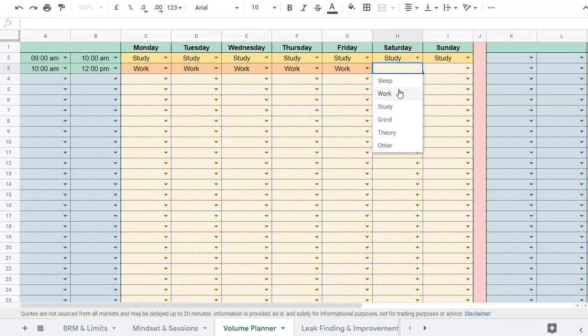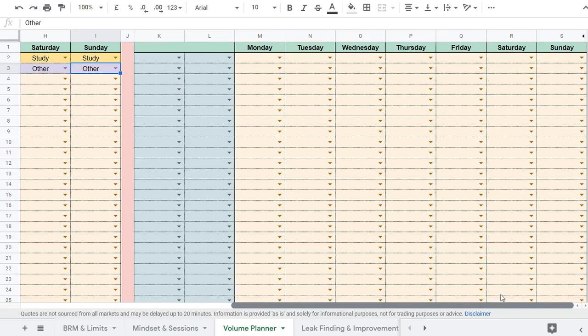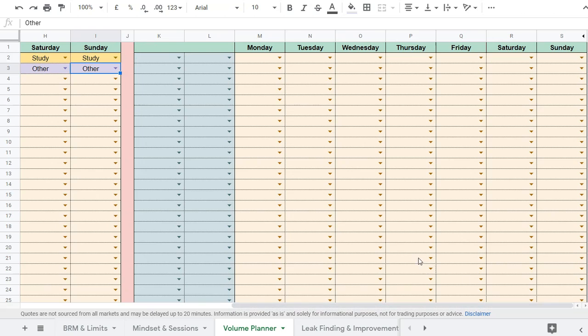For example, I imagine at the weekend, we might have something else we want to do after our study session, assuming we don't work at the weekends. Over on the right-hand side, there's a second week as well. Realistically, not everyone is going to operate on a week-by-week schedule. So I often find that having two different types of schedule might make sense. On certain types of weeks, for example, perhaps we work every other week. So on week one, the week that we work, we're going to have a certain type of schedule, whereas on the other type of week where we perhaps take the time off work, we're going to have a different, perhaps more poker intensive schedule as a result.